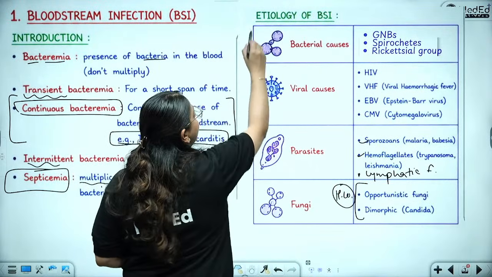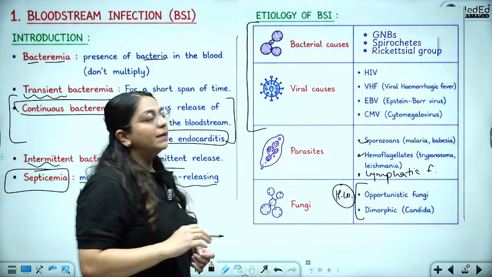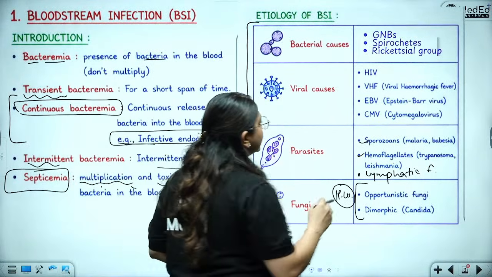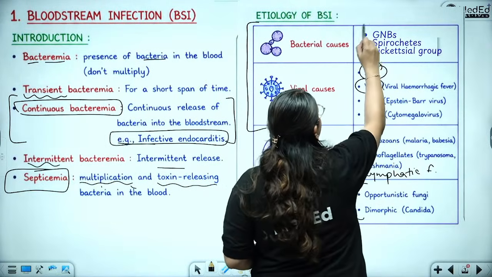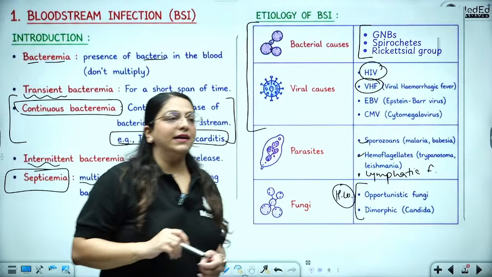So we are going to read these major groups, which are viruses, especially HIV and viral hemorrhagic fevers, and important GNBs, spirochetes, and the rickettsial group.